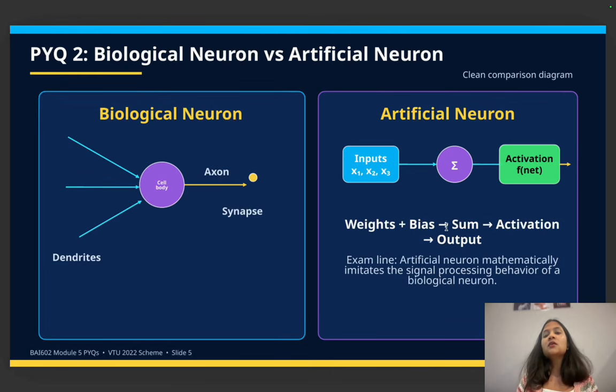These keywords you just remember for the ANN. And for the biological neuron, remember these keywords: dendrites; cell body is nothing but the sum; axon you can call the activation function; and synapse is nothing but the output. This is how you have to remember the topic for biological versus artificial neuron.